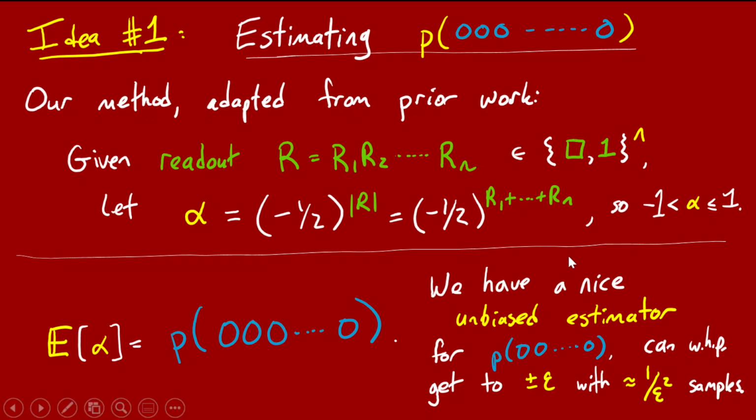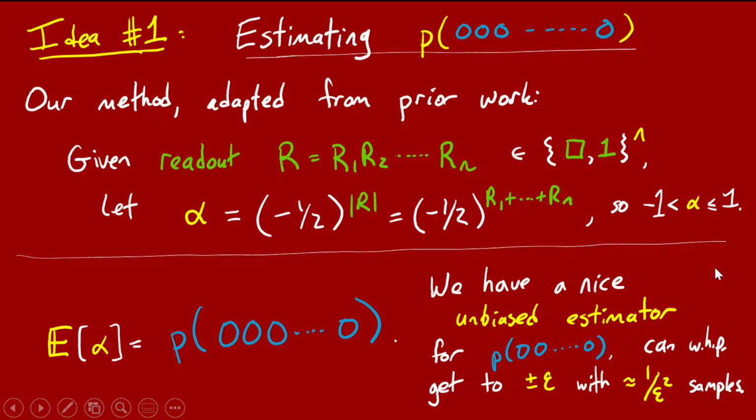And alpha is bounded between -1 and 1. And so the most basic statistical theorem, Chernoff bound, says that with proportional to 1/epsilon² samples of alpha, if you just draw 1/epsilon² readouts R and form the alpha and average those values, that will be within plus or minus epsilon of its expectation, which is P of all zero string, with high probability.